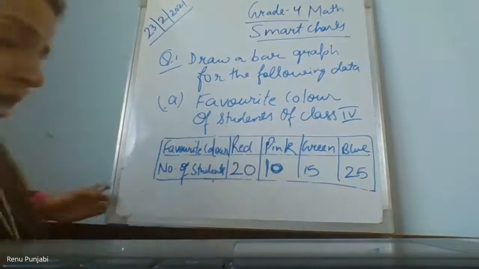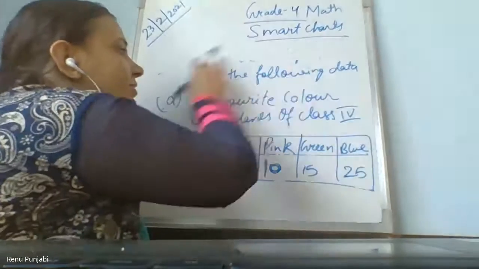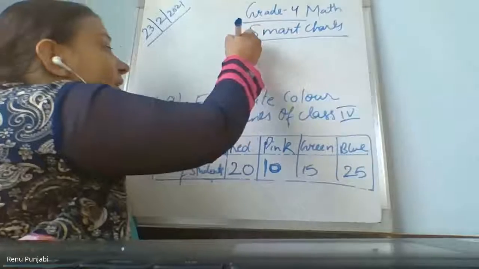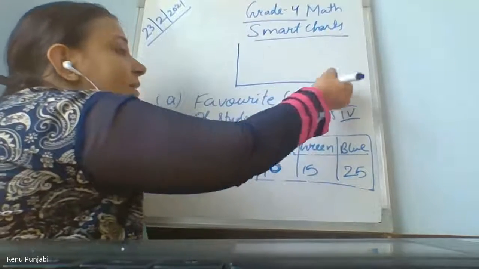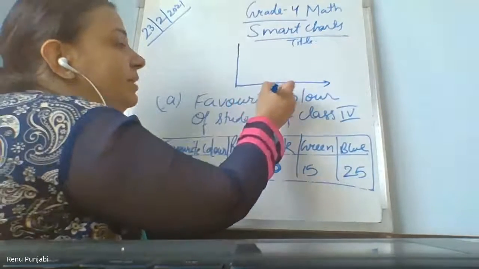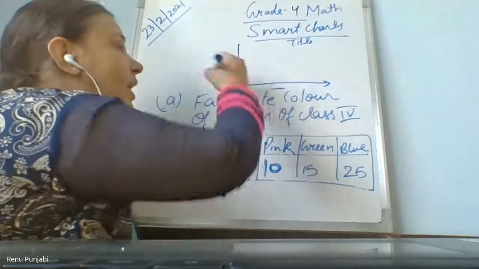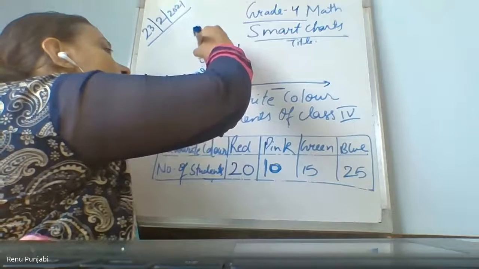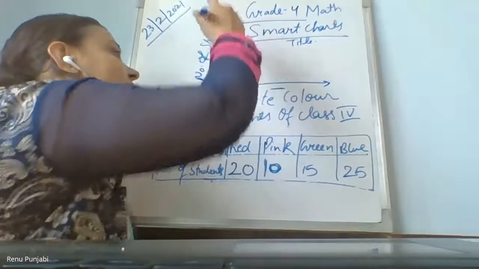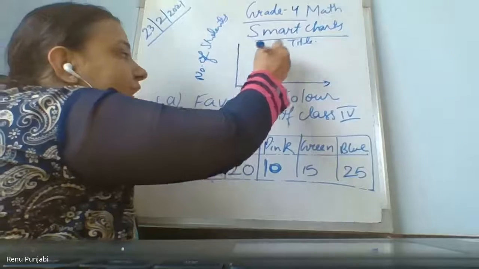So when you draw a graph, when you write the title first, when you label the axes, on the horizontal axis what will come? Favorite color will come. Number of students will come on the y-axis. Which type of graph am I making? We have learned 2 types of graph. If I am making bars in this way, which type of graph is this?